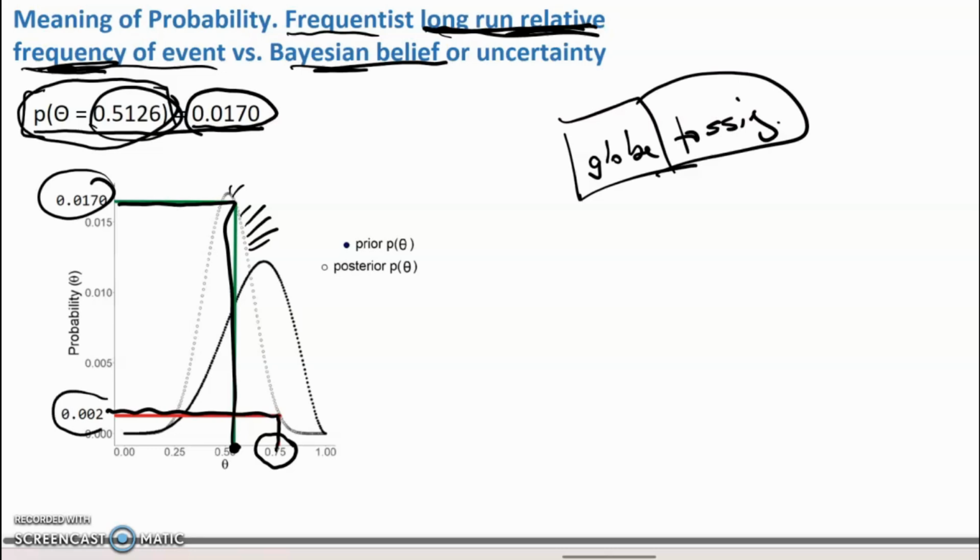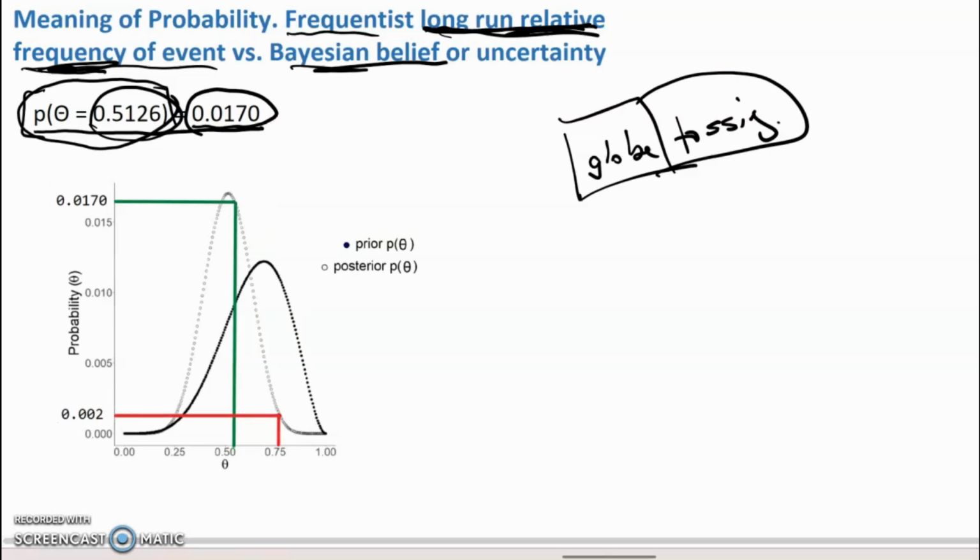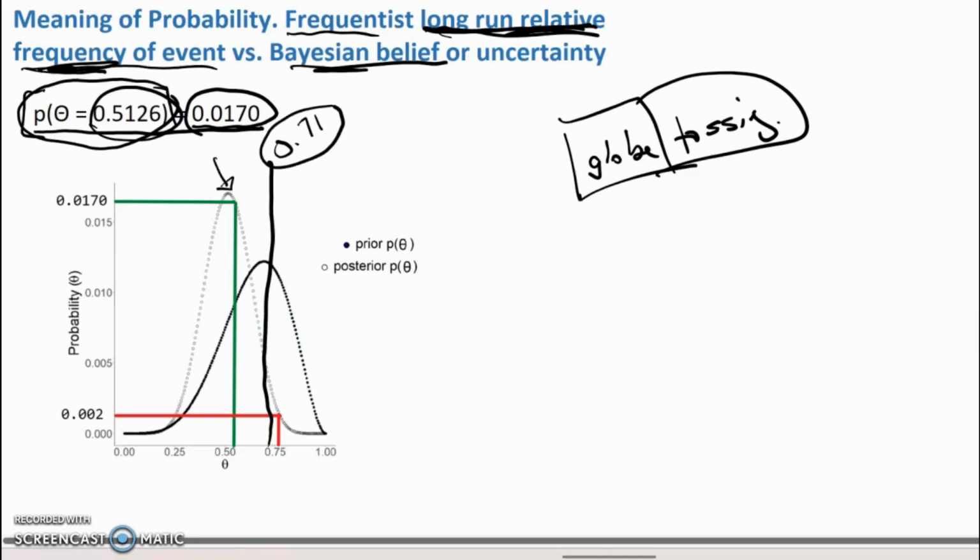as opposed perhaps to our belief that the true proportion of the Earth covered by water would be 0.75, would be only 0.002. I want to explore this again just a little bit further to bring out the difference between frequentists and Bayesians. A frequentist might look at this plot and say that it's nonsense. You cannot assign a probability distribution to the proportion of the Earth covered by water because that thing is not a random variable. The proportion of the Earth covered by water is a fixed value, and it's equal to 0.71. So how can you assign a probability distribution to something that's fixed?